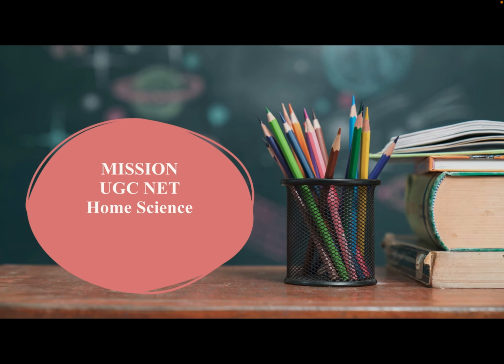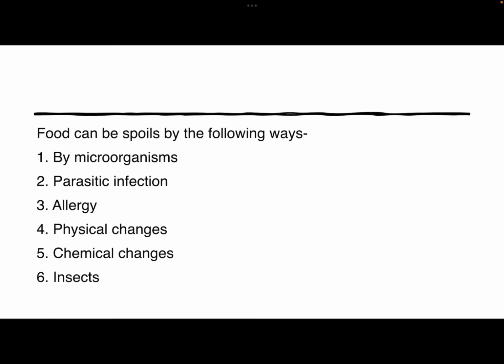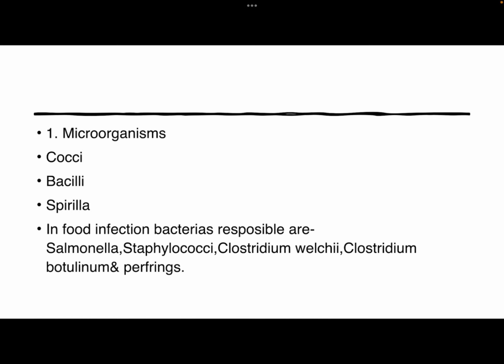Today we are going to discuss our chapter 3, that is food preservation under unit 1. First we are discussing the food. There are a number of different ways in which our food can be spoiled, like by microorganisms, by parasitic infection, allergy, physical changes, chemical changes and insects. First is microorganisms. There are different types of microorganisms based on their shape, like cocci, bacilli, spirilla.